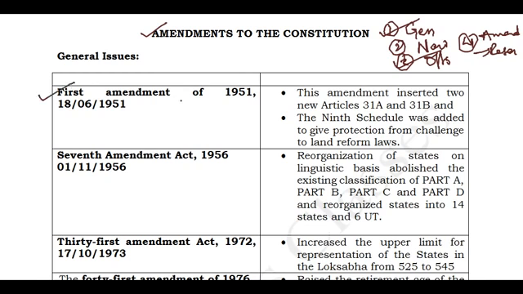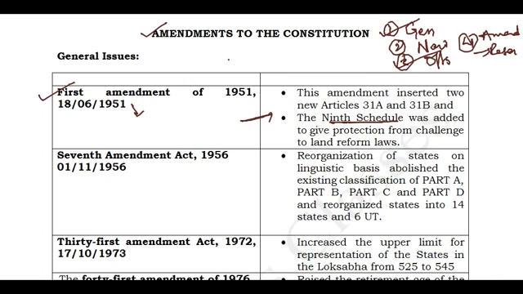That is the first constitution amendment. You know the situation when India got independence, the wealth of India was not equally distributed. So the government of India wanted to go for distribution of wealth. So they went for the land reforms. Because of these land reforms, they created a new schedule, and that is the ninth schedule. The ninth schedule was added for protection from challenge to the land reforms. Whatever land reforms were enacted, to protect those things, this ninth schedule was introduced.